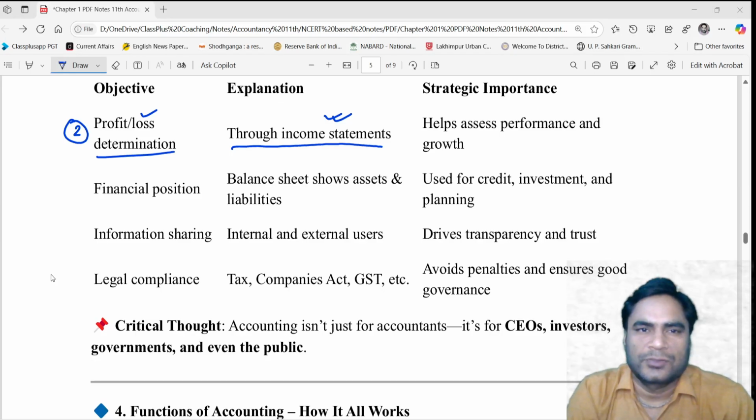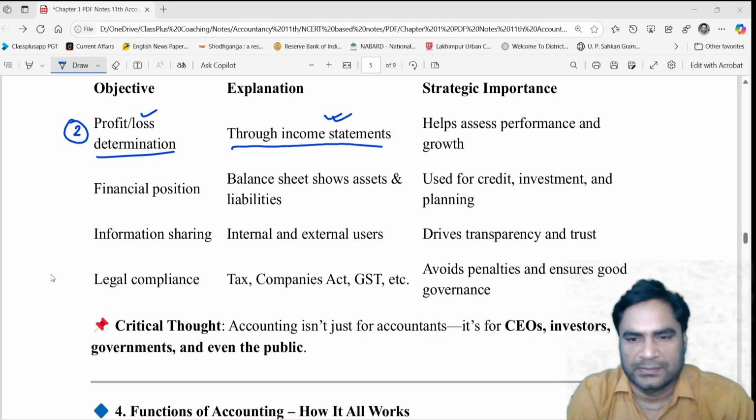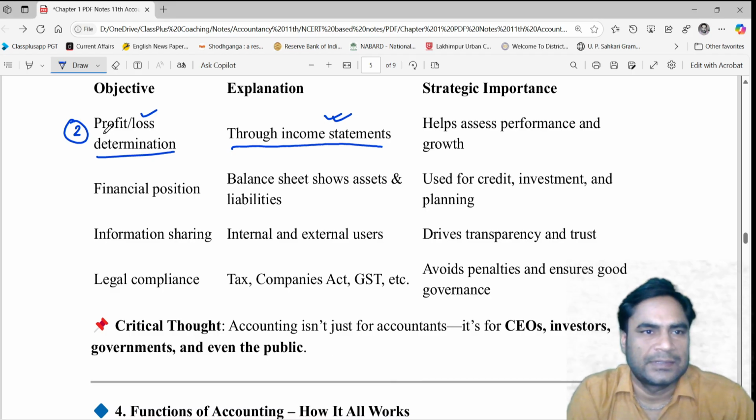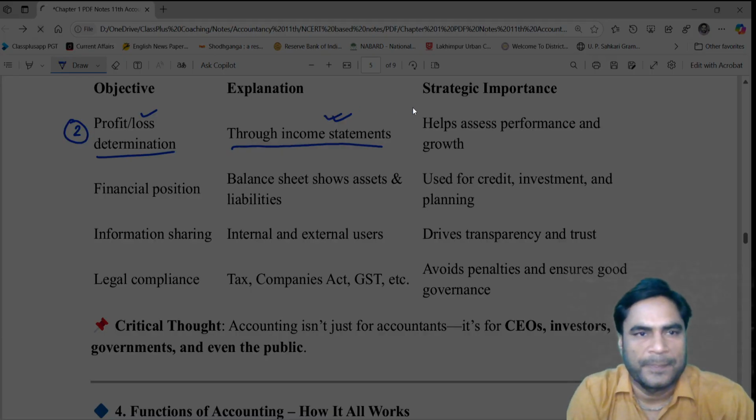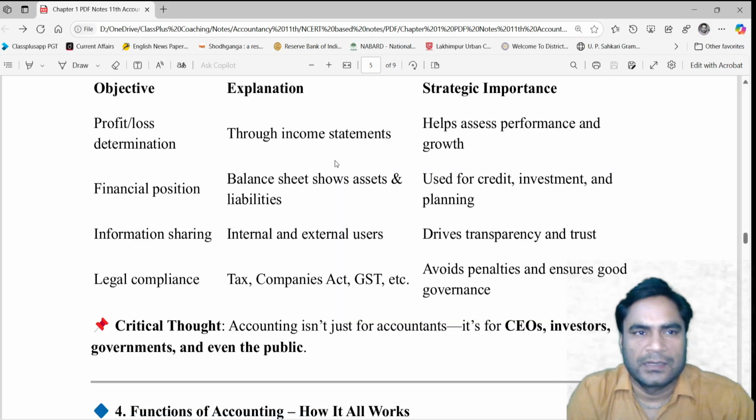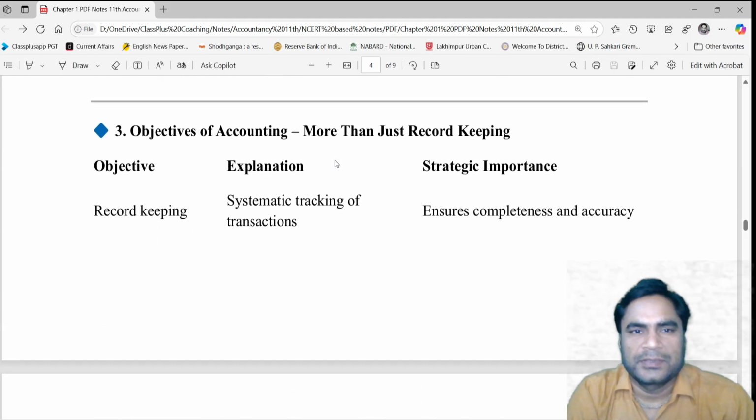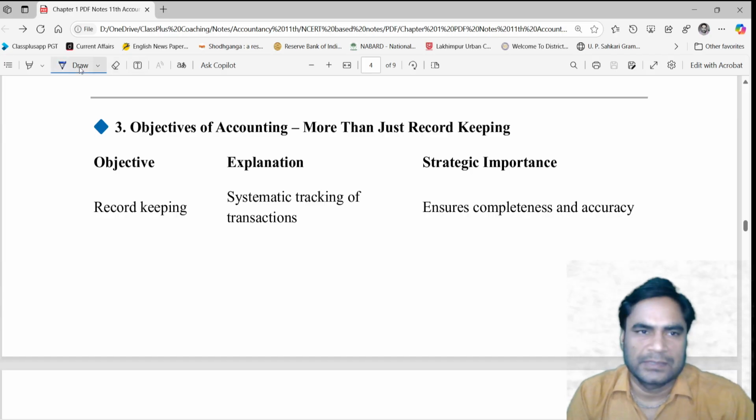So the topic is objectives of accounting. So let's start with this objective. The objective of accounting is something which is related to record keeping. But the objective of accounting is not just record keeping; it is much more than that. But to arrive at those objectives which are more than record keeping, let's start with the same first objective, that is